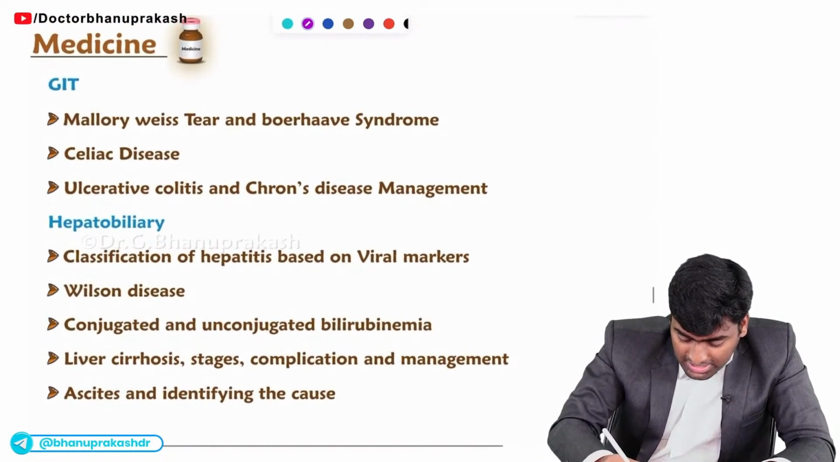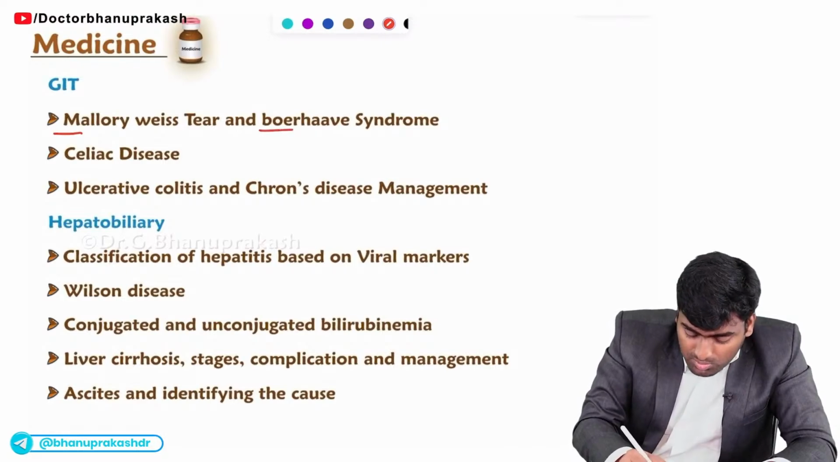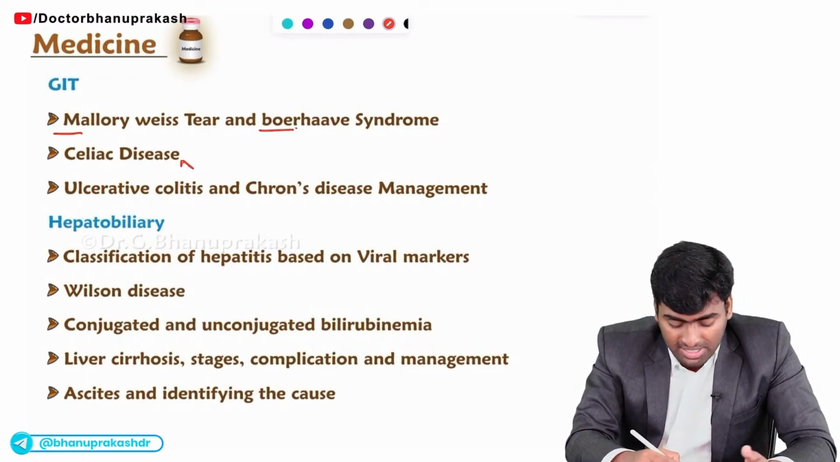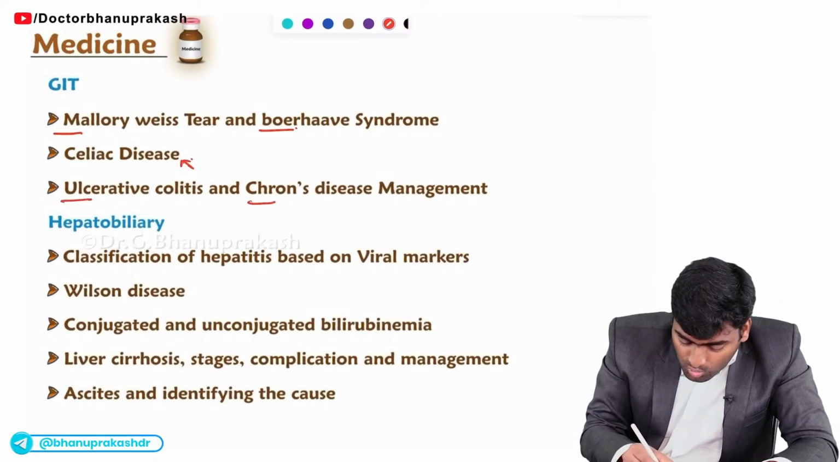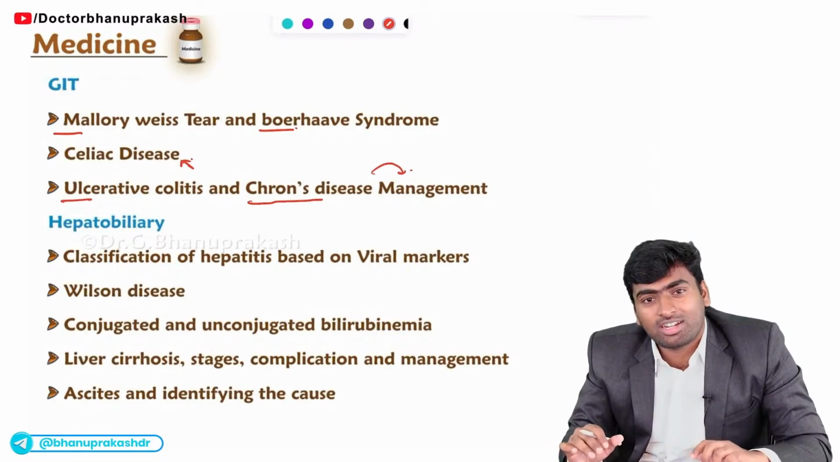The final part is GIT. In GIT, you should know the small things like Mallory-Weiss tear and Boerhaave syndrome. You should know how to diagnose celiac disease with HPE examination, and you should also know about ulcerative colitis and Crohn's disease. What is the management you do in a case of ulcerative colitis and Crohn's disease?